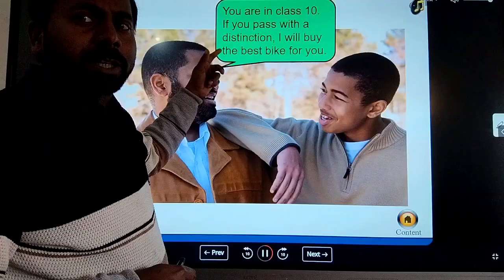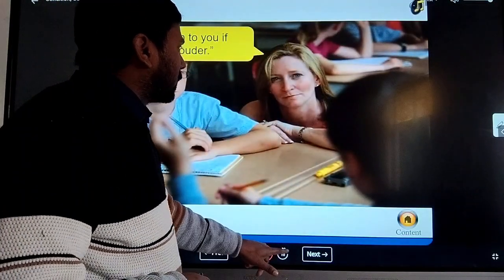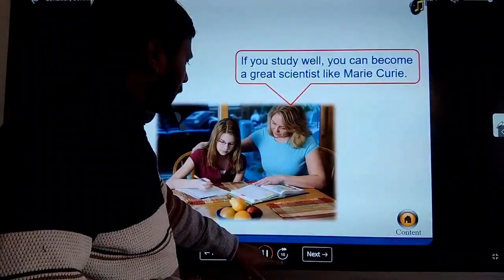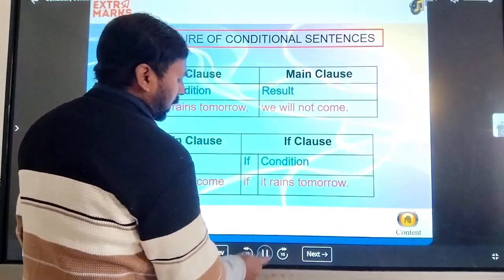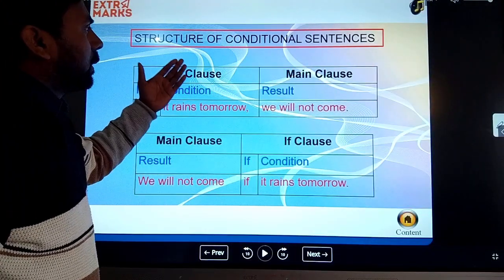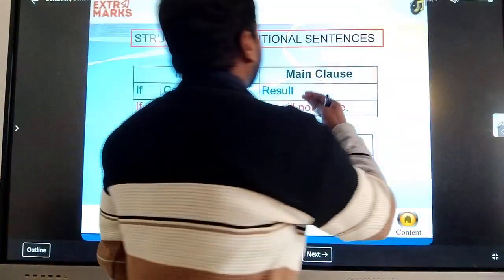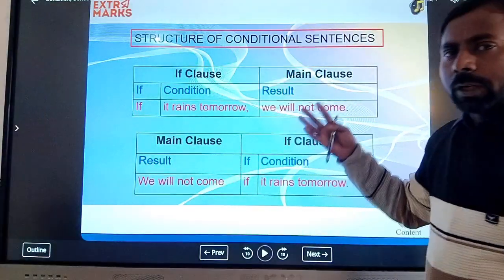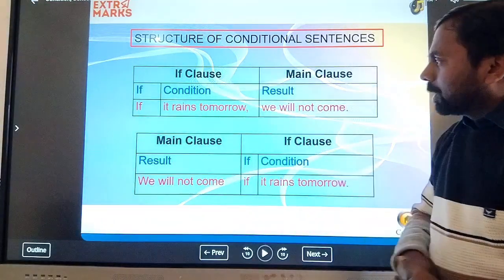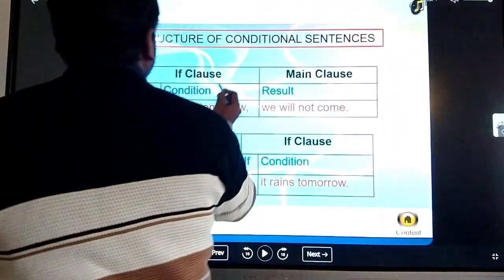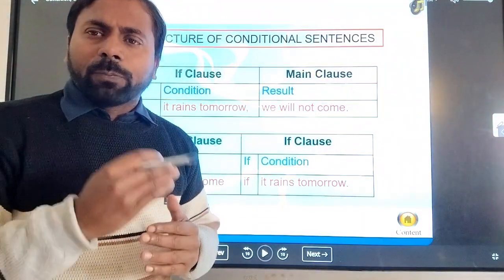So this sentence creates the condition, okay, and this condition tells us about the structure of the sentence. You can see here the structure of the sentence: if clause and main clause. This conditional sentence is divided into two parts. One is the if clause and the second is the main clause. In this, you can see the conditional clause always connects with the word if.